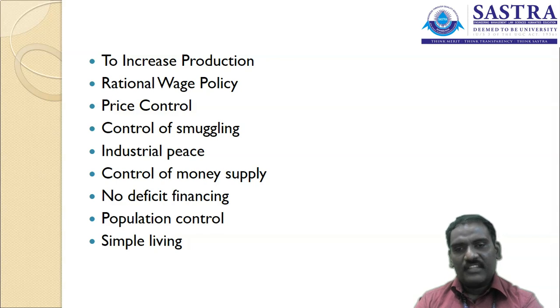Thereby fixing the price, or the control of price, is to be determined by the sector of the economy that is identified. In controlling smuggling, there are unwanted activities where products are imported without the knowledge of the government.